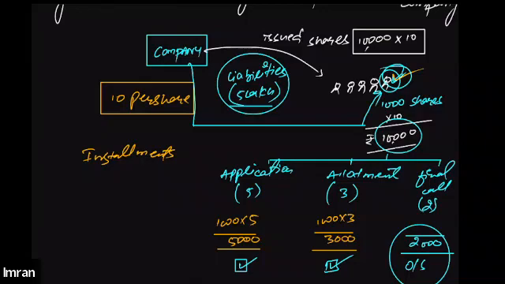If you are investing in a limited liability company and you have bought, let's suppose, 1,000 shares of rupees 10 each, then your total liability cannot exceed 10,000. Your liability will be limited up to 10,000. That means you will have a maximum loss of 10,000, not more than that. You're not going to bear more liability exceeding 10,000. This is what happens in a limited liability company.